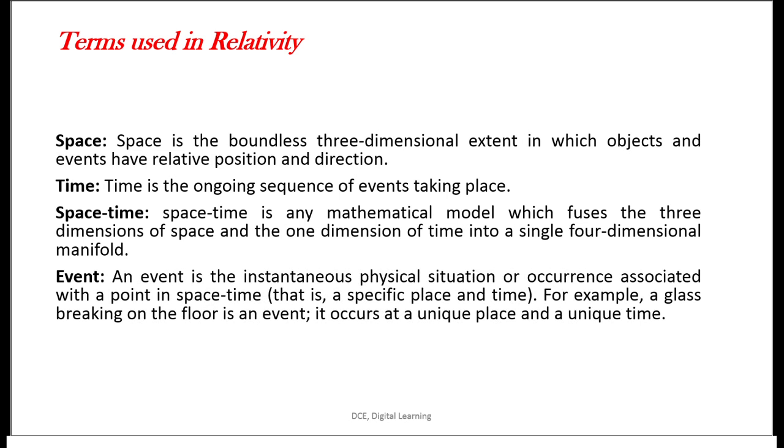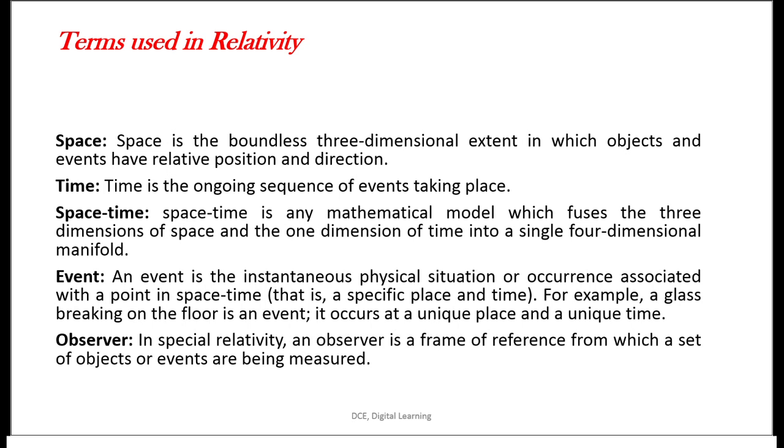The next thing is event. An event is the instantaneous physical situation or occurrence associated with a point in space and time. For example, breaking of a glass when it falls on the floor. It occurs at a unique place and unique time. And observer. In special theory of relativity, an observer is a frame of reference from which a set of objects or events are being measured.